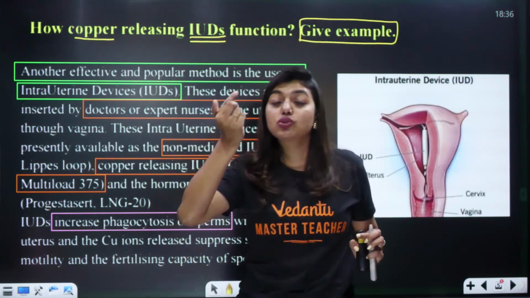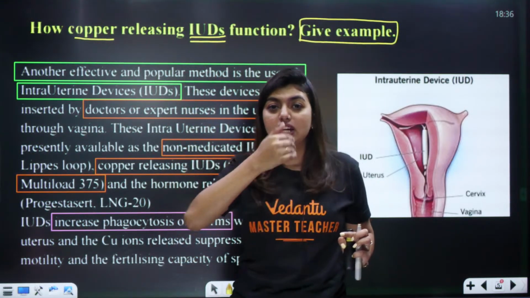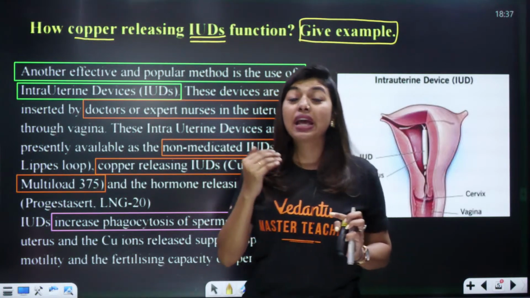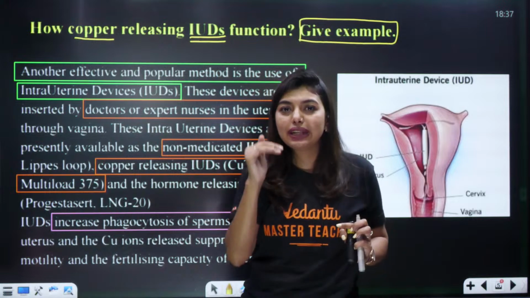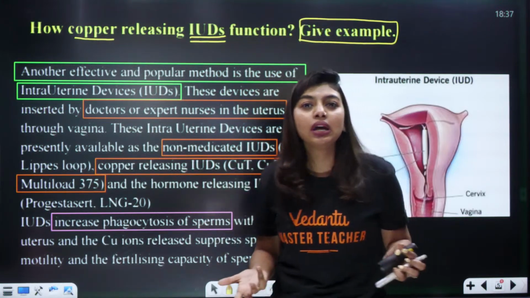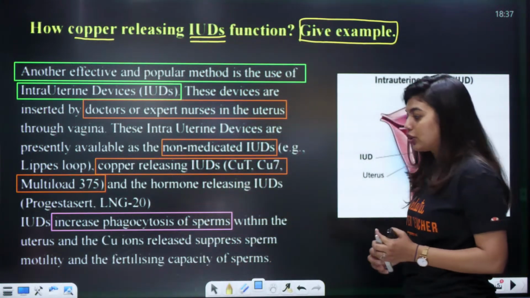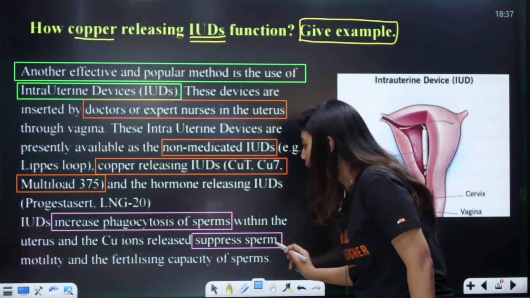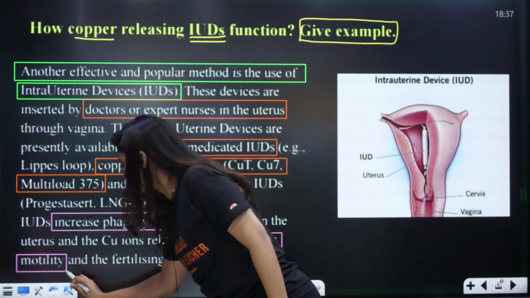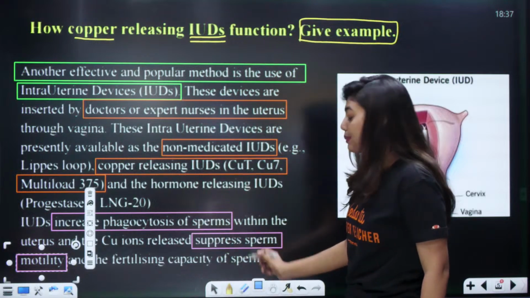Now sperm has to travel all the way through the vagina up to the egg. Now what is going to happen? The motility of the sperm will be reduced or suppressed by whom? By the copper ions. Is this clear to all of you? Okay, it will release and suppress the sperm motility and fertilizing capacity of the sperm.